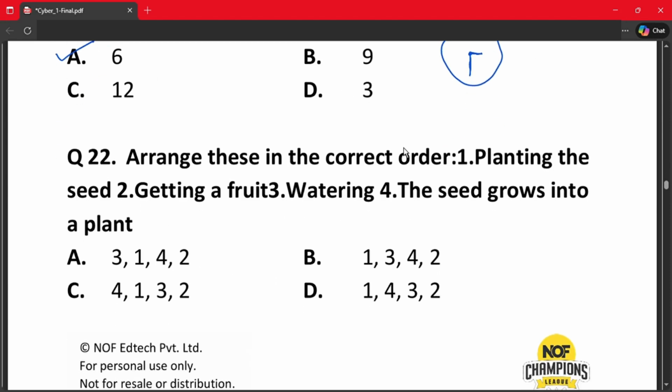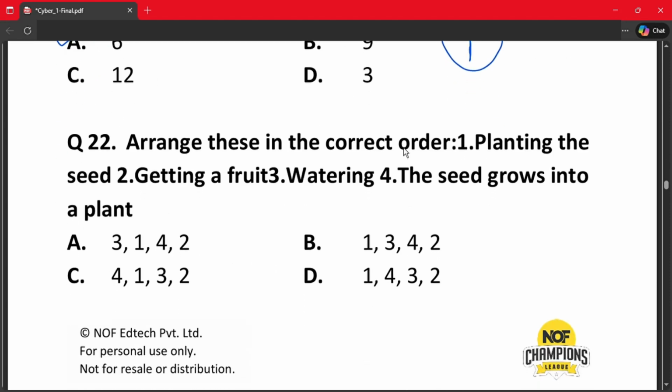6. Question number 22. Arrange these in the correct order. 1. Planting the seed. 2. Getting a fruit. 3. Watering. 4. The seed grows into a plant. The correct answer is option number A. First, watering. Second, planting the seed. Third, the seed grows into a plant. And then getting a fruit.